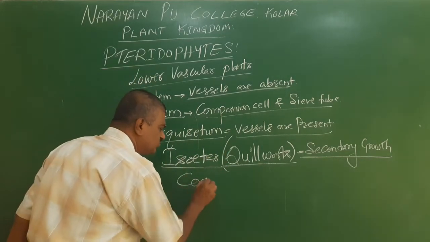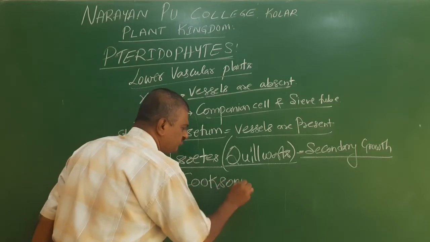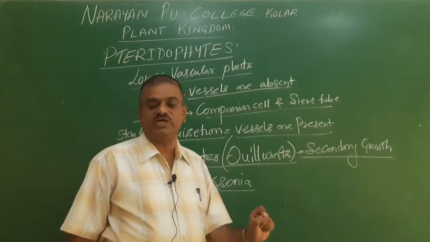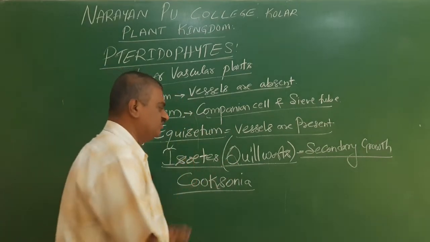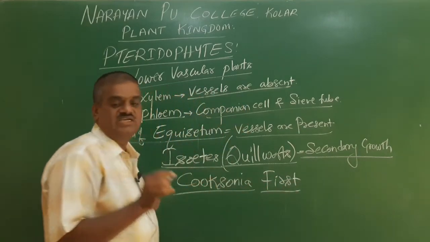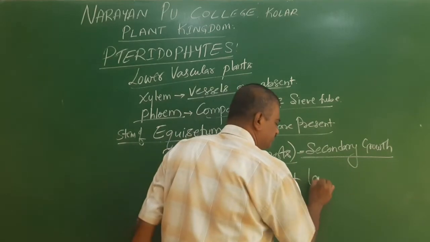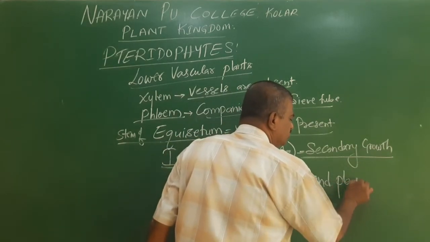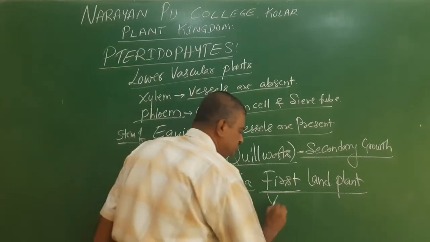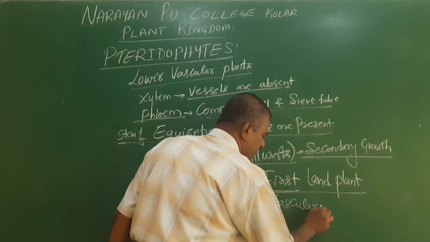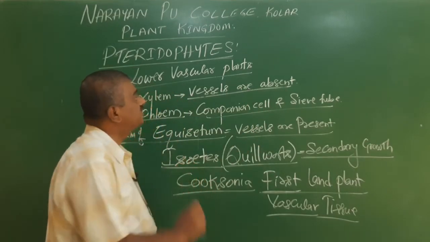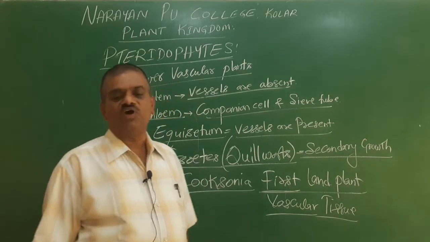Next one is Cooksonia. This is one of the pteridophytes, called the first land plant. The first land plant has the presence of vascular tissue. So this is called Cooksonia. So we go for the next one.